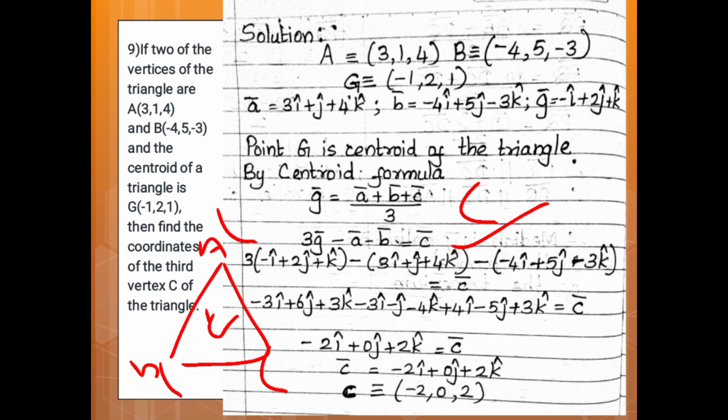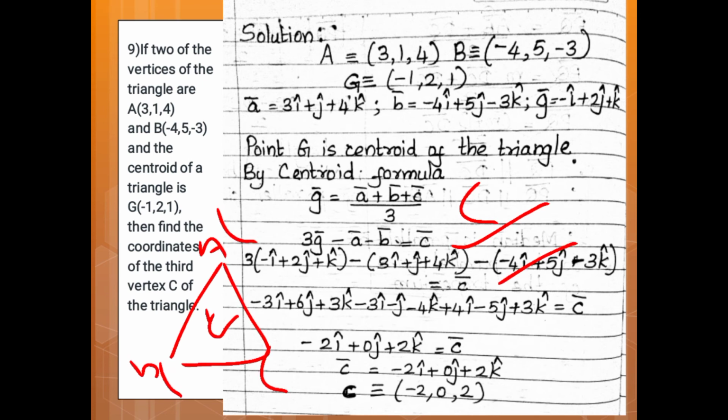Substitute values of G vector, A vector, B vector. So this is equal to 3 into (minus i plus 2j plus k) minus (3i plus j plus 4k) minus (minus 4i plus 5j minus 3k) is equal to C vector.